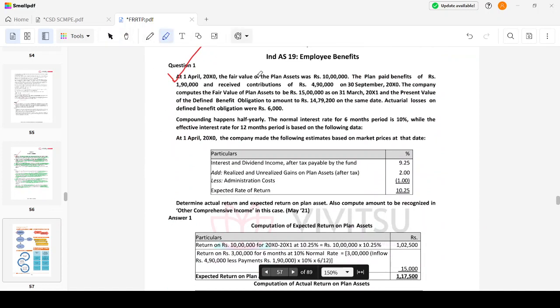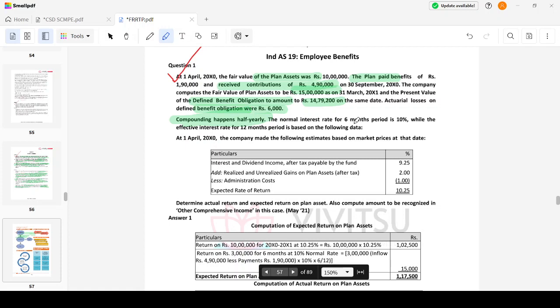Right, so the fair value of the plan assets was 10 lakh. The plan paid benefits of rupees 1 lakh 90,000 and received contributions of 4 lakh 90,000. The company computes the fair value of the plan assets to be 15 lakh and the present value of the defined benefit obligation to be 14 lakh 79,200. The actuarial loss on the defined benefit obligation is 6,000. Compounding happens half yearly. See, these are the small points which have to be focused on.